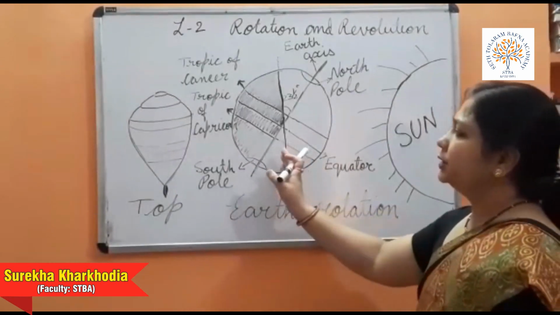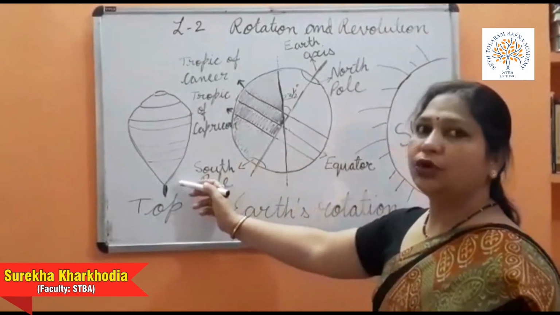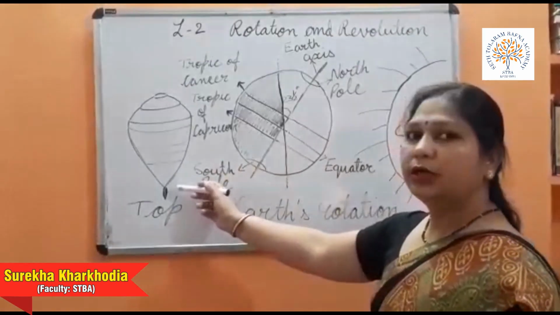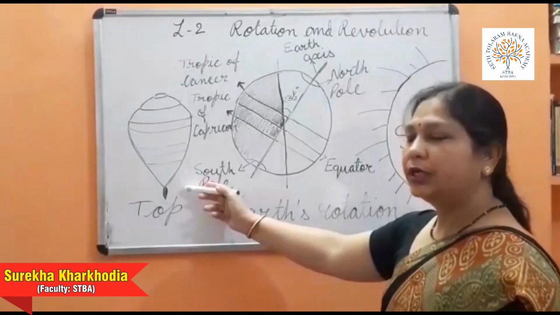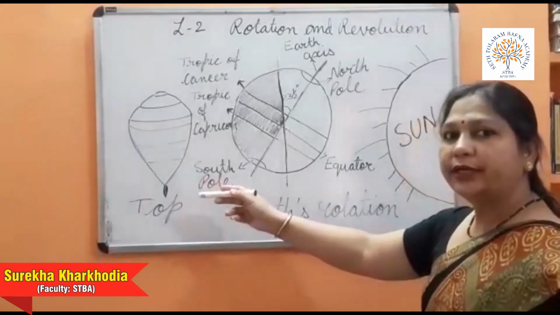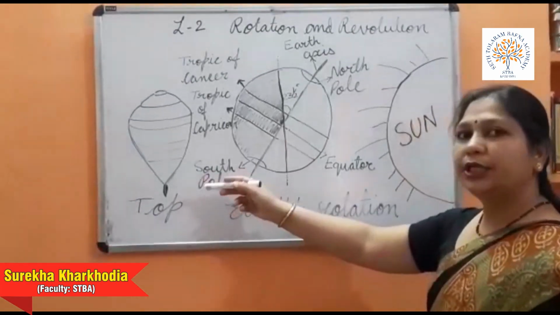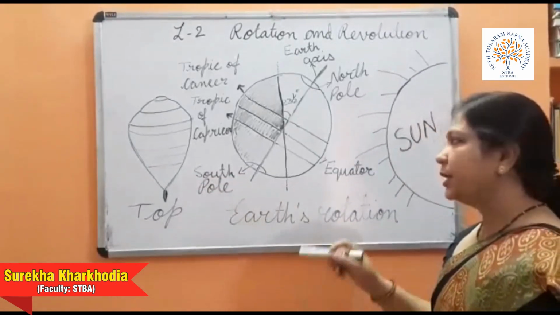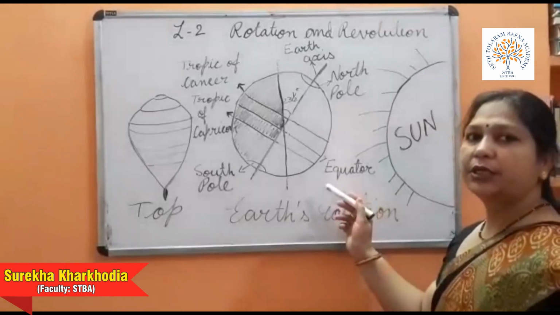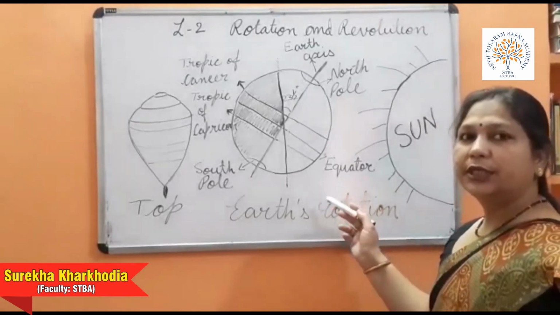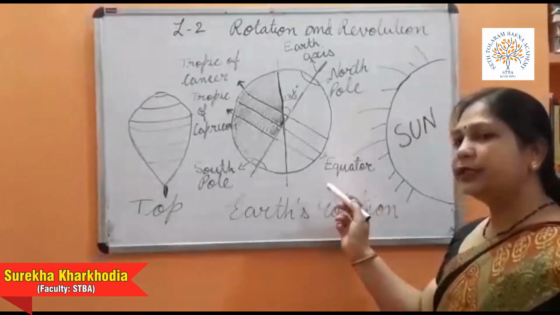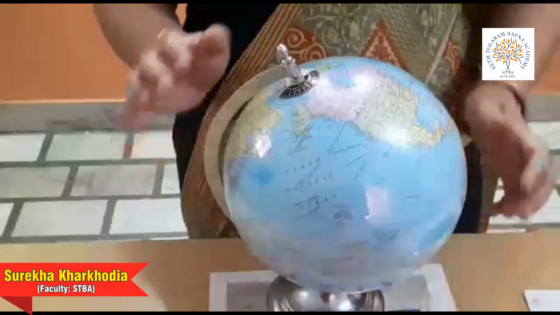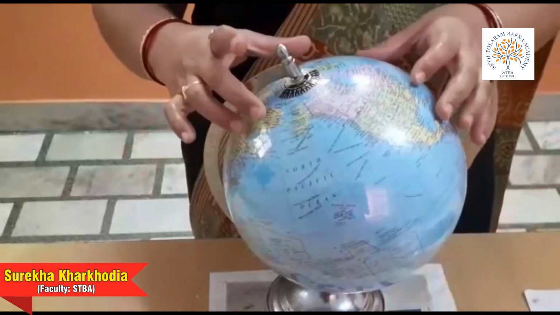For example, I have also drawn a top. You must be using a top for playing, or a bablet. When you release the thread, it rotates or spins on the floor. In the same way our earth is also taking a round like this. This round on its axis is known as rotation.